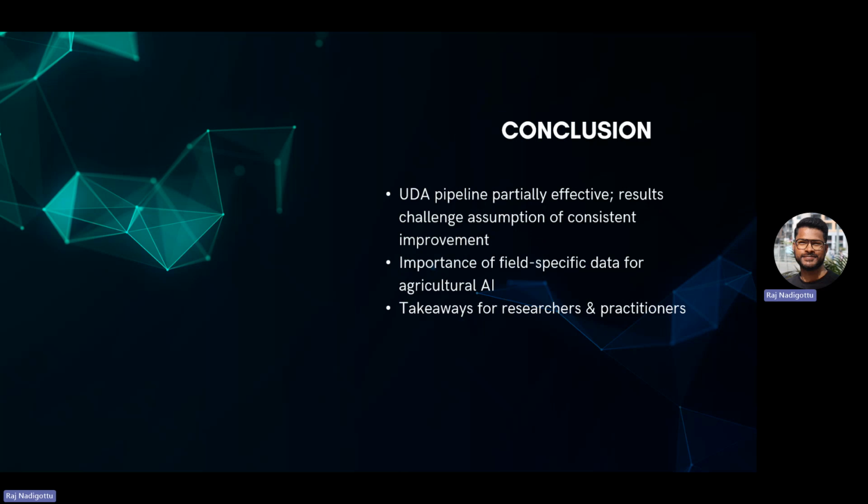And my takeaway for researchers or practitioners is that though theoretically it says that after implementing each UDA technique there should be an accuracy improvement in the model, we should not go with that. It highly depends on the class balance between these diseases, and also the quality of the images which we have for training and testing.